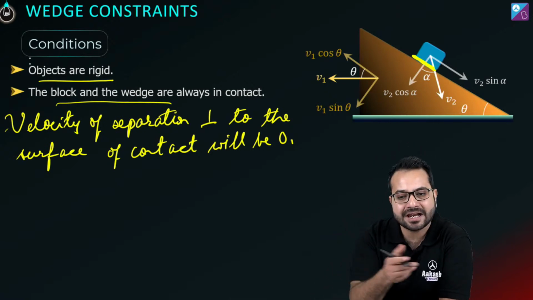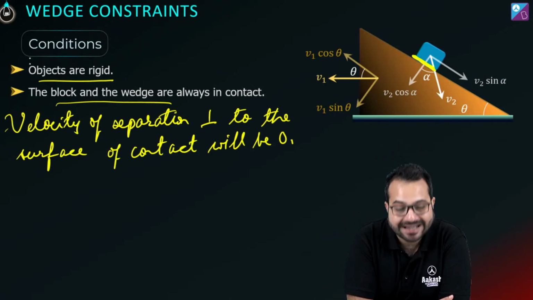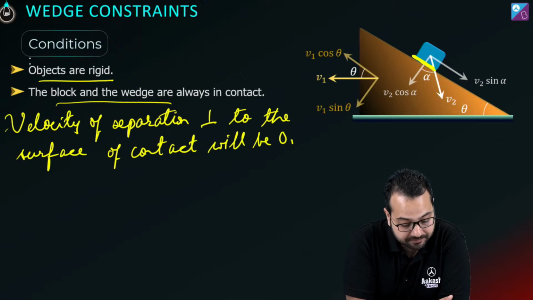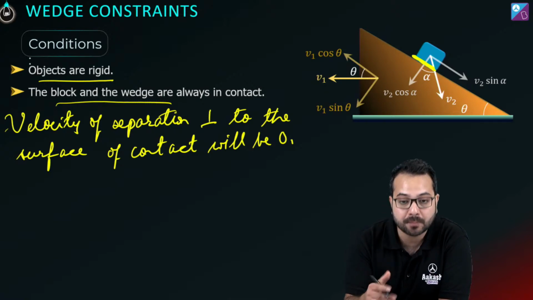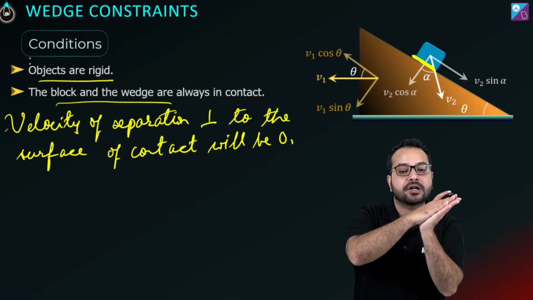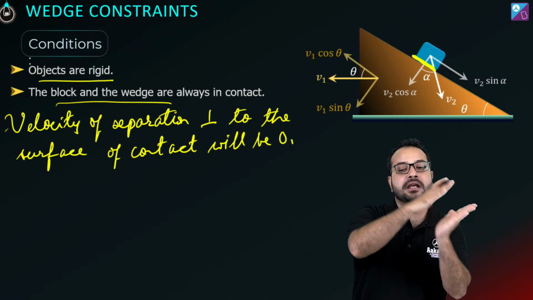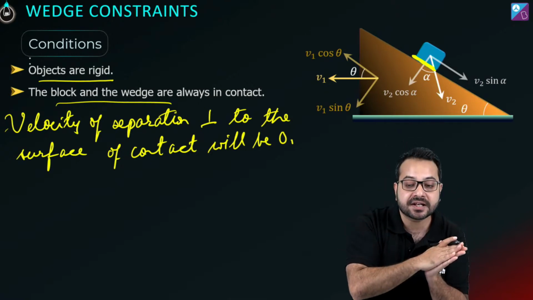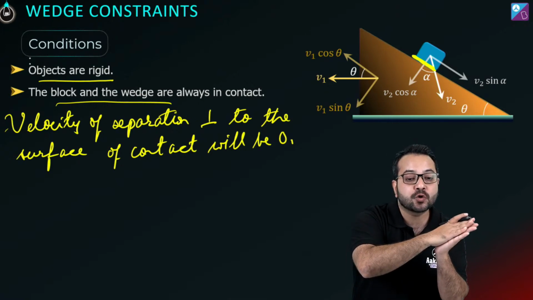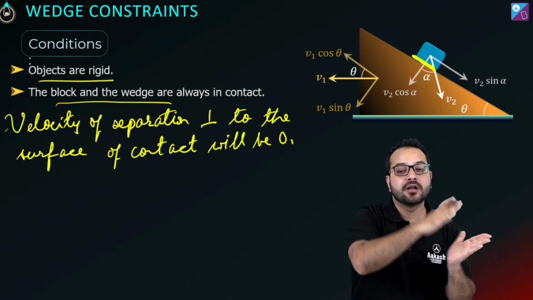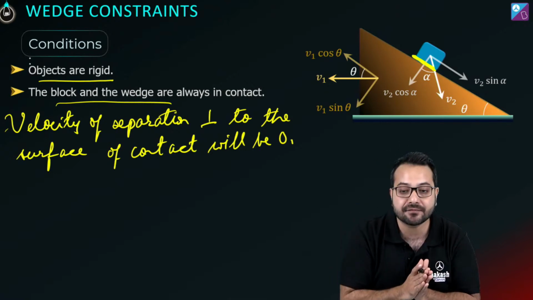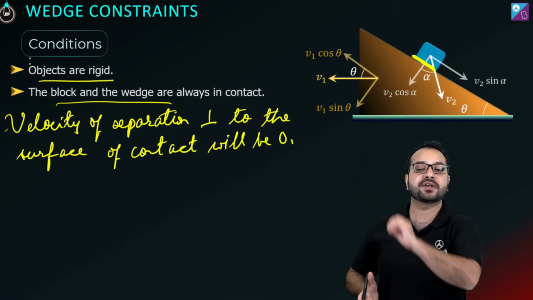But एक बात की गारंटी है, the relative velocity perpendicular to the surface of contact will be zero. If there was relative velocity perpendicular to the surface of contact, then they should have separated. But if we are saying that the block and the wedge are always in contact, then the relative velocity perpendicular to the common surface is going to be zero.